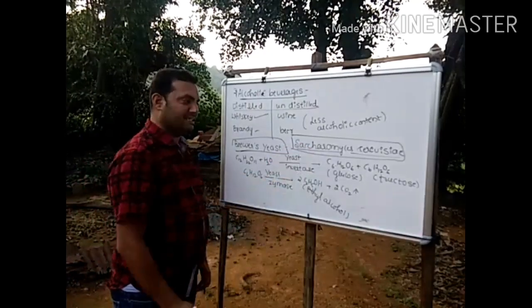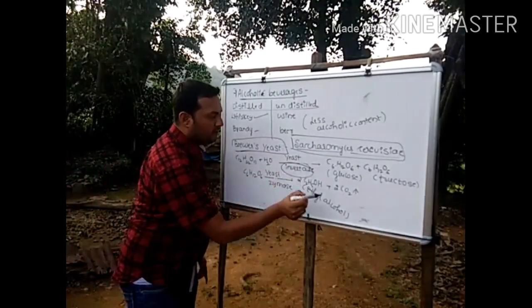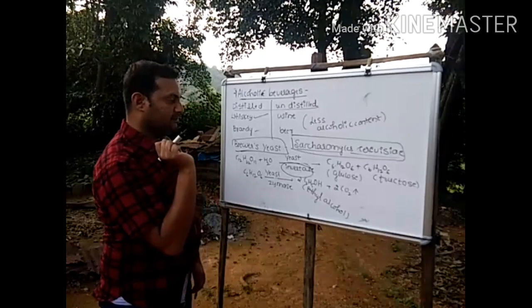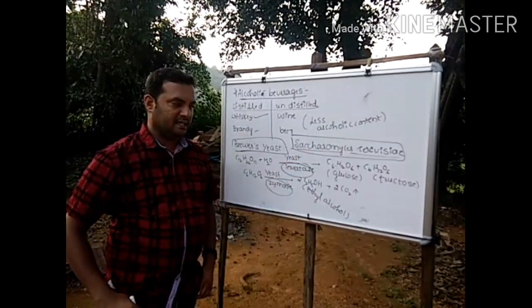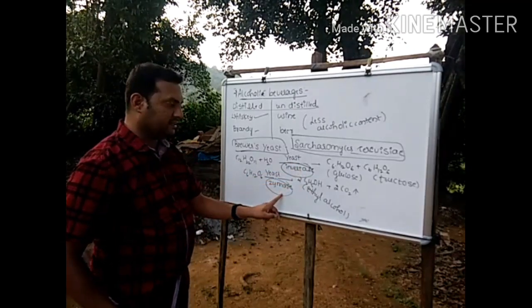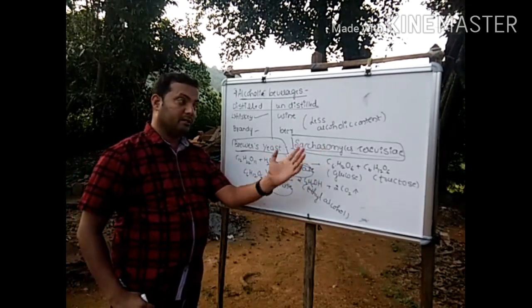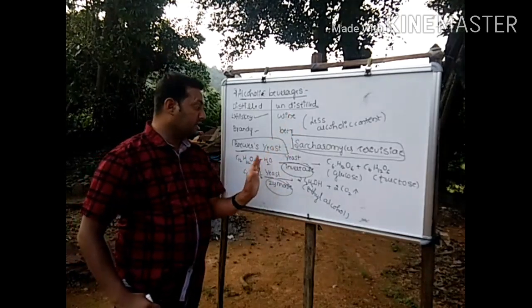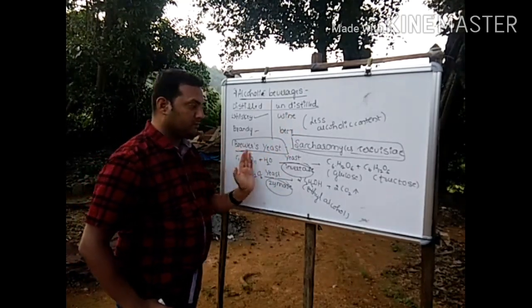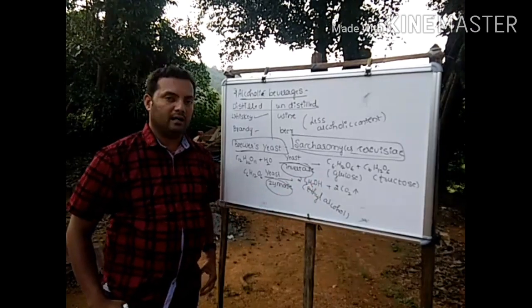How this mechanism takes place is with the help of the activity of enzymes produced by Saccharomyces cerevisiae, as I have written here: invertase and zymase, involved in the fermentation of sucrose to produce ethyl alcohol.